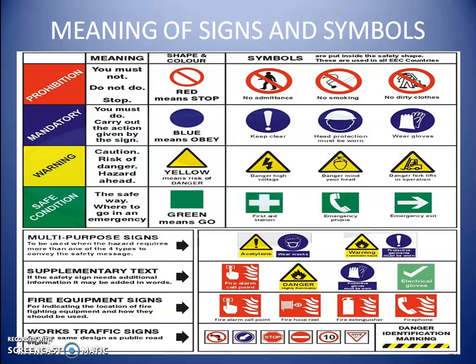Second one, mandatory signs. With mandatory signs, you must carry out the action given by the sign. We must follow that rule. Those are available in blue background. It means obey, we have to follow. Keep clear, head protection must be worn, wear the gloves. Those are mandatory when entering some working places.